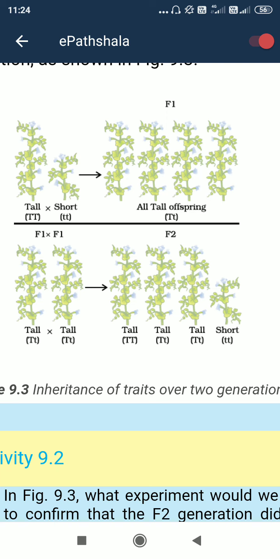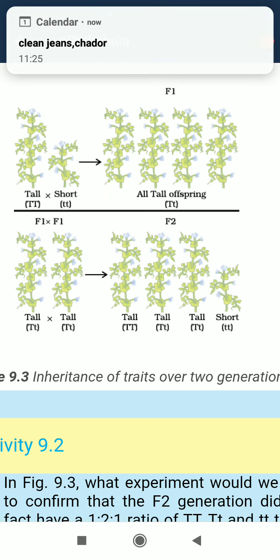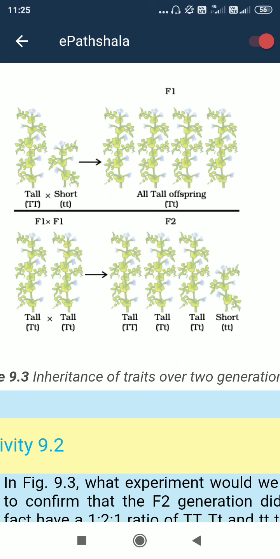So if tall, then in the genetic content it is capital T, that is, capital T is the allele of the gene. It may be capital T, that means longer length, or small t means small length.